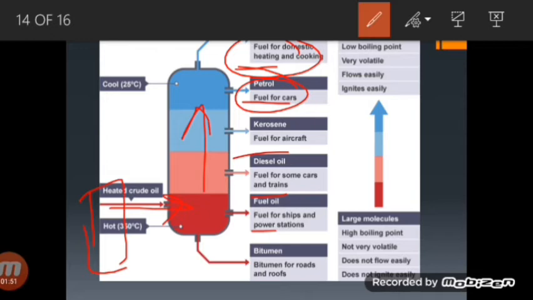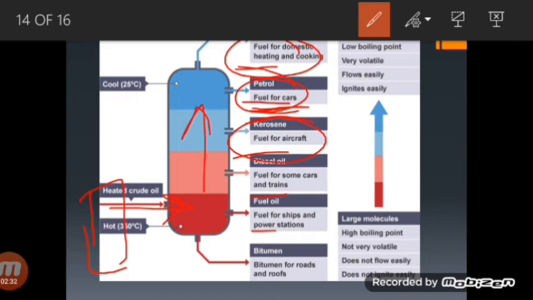The next is naphtha. Here the naphtha fraction will come, and naphtha is carbon number 7 to carbon number 14. Its boiling point is from 90 to 150 degrees centigrade. It is used as a feedstock, a raw material for making petrochemicals such as plastics and detergents, etc. Right? And then the next one is kerosene. This fraction kerosene is also called paraffin. The boiling point is between 150 to 240 degrees centigrade, and the carbons are carbon number 9 to carbon number 16. This is used as a fuel for aircraft engines, for cooking using oil as a stove, and it's also used for heating purposes.